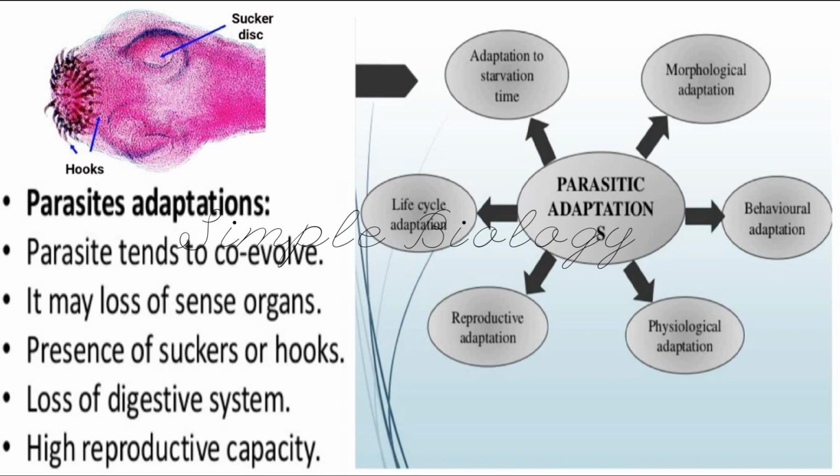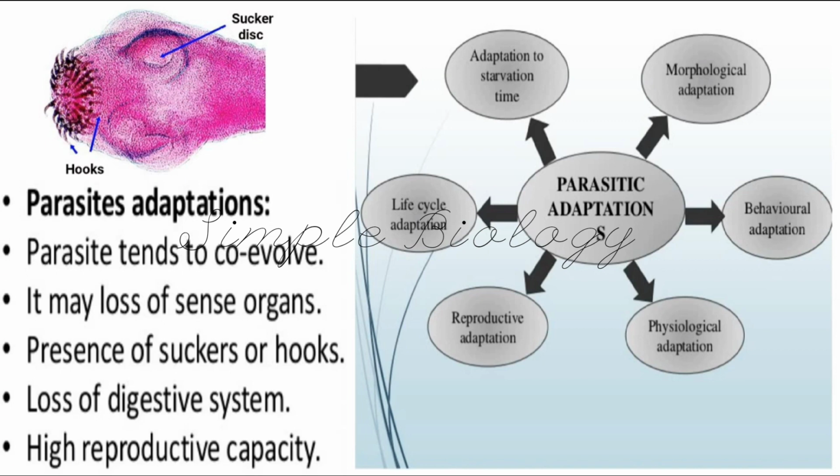Next, presence of suckers and hooks. Definitely they need suckers and hooks so that they can fix to the host body and take the food from the host. So the development of suckers and hooks is one of the adaptations of the parasite. Loss of digestive system. Since they get ready-made food, there is no need of a digestion process. That is why parasites will not have a digestive system.